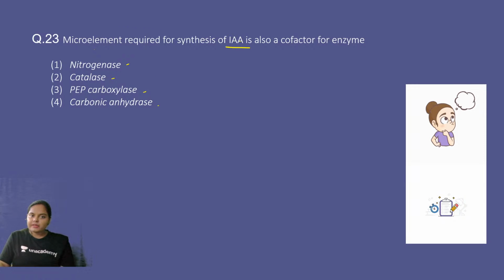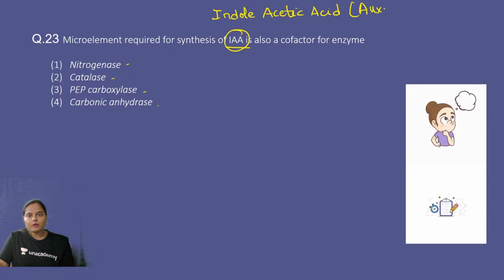What is this IAA, by the way? It is indole acetic acid, another name for auxin. That means the microelement we are talking about is zinc, right? It is also a cofactor for the enzyme, so the enzyme is carbonic anhydrase.